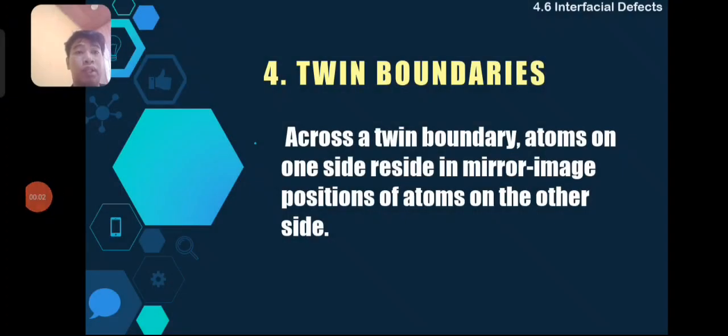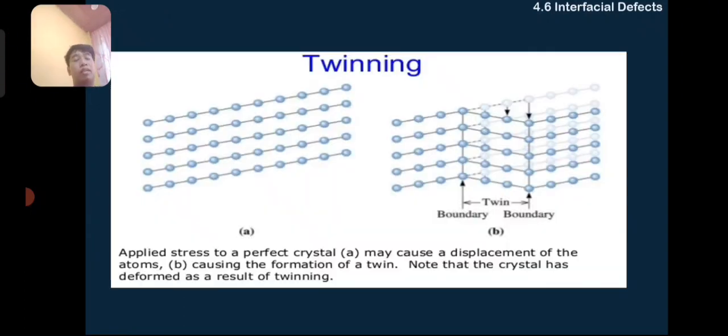So, twin boundaries. In a twin boundary, atoms on one side reside in a mirror image position of atoms on the other side. So, it means na ina-mirror niya lang, or if mag-apply ng stress sa isang side, ma-mirror niya ang sarili niya. So, next slide.